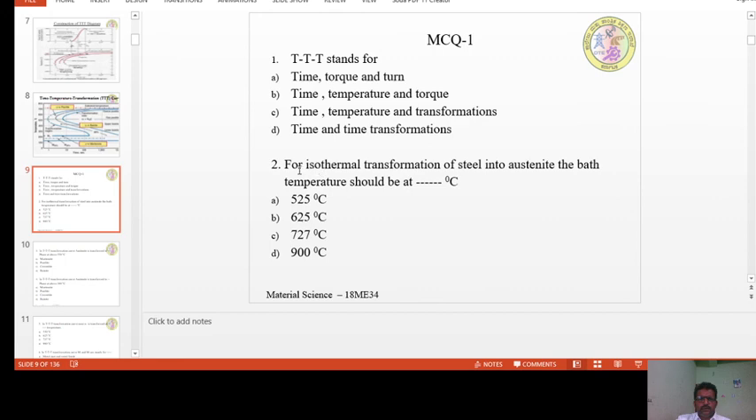The second one is, for isothermal transformation of the steel into austenite, the bath temperature should be a dash centigrade. That means, to obtain the austenite phase, what could be the temperature of the bath, is what it is asking. We know that it should be above 727 degrees centigrade. Then only it is possible to get the austenite. And if the temperature falls below 727 degrees centigrade, austenite will become unstable, so the phase transformation is going to take place.